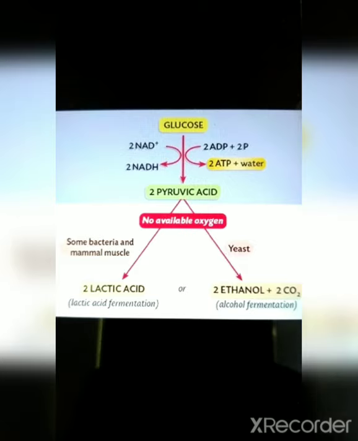The oxygen which is taken in by the body is limited, and it won't be sufficient to release the energy. If you run for 100 meters, during that time you require a lot of oxygen in order to release the energy. But the oxygen supply is limited in order to break down the glucose.